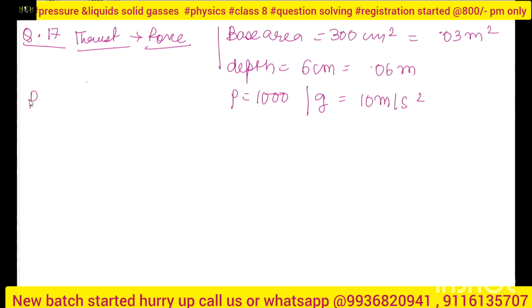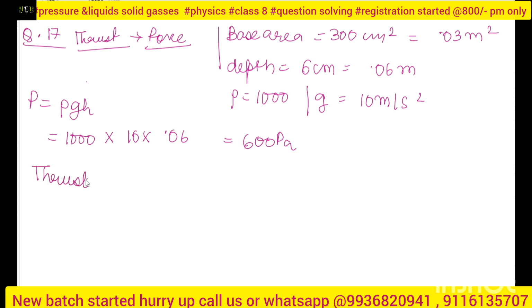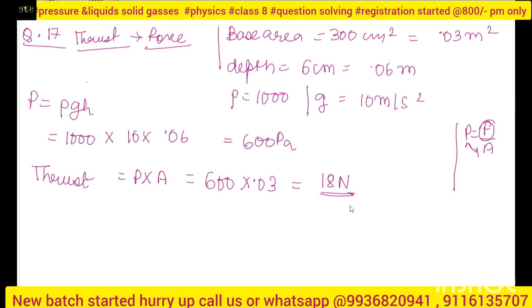I know that pressure is equal to rho gh, so I calculate 1000 into 10 into 0.06. What I will get is 600 Pascals. Next is the thrust, and I know thrust is pressure into area, because pressure is equal to force upon area, and thrust is a form of force. So 600 into 0.03 meter square, so I will get 18 Newton. My thrust will be 18 Newton.